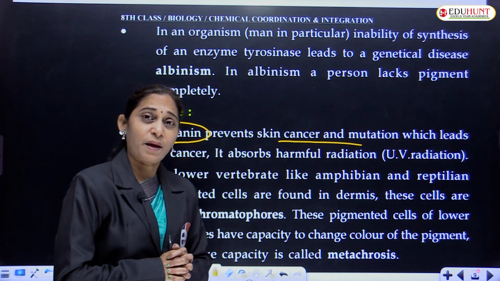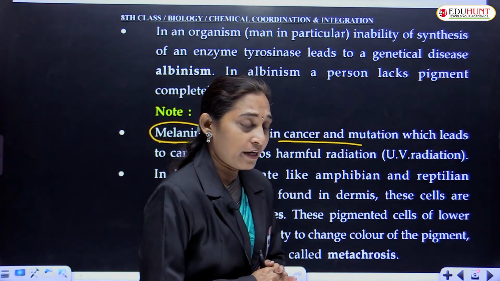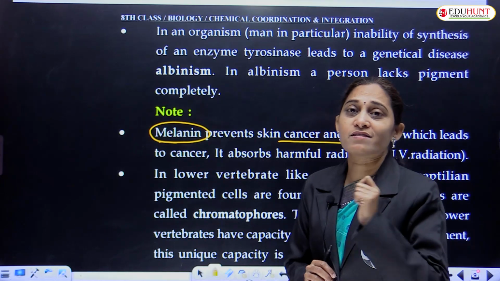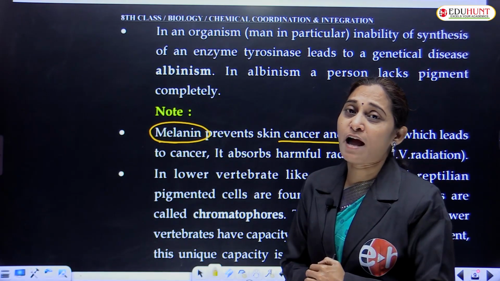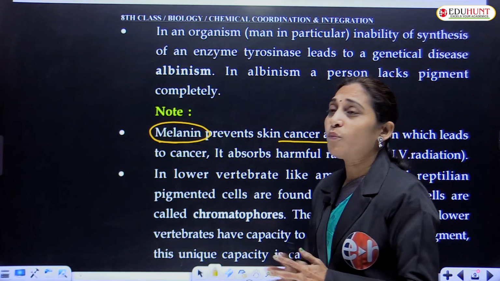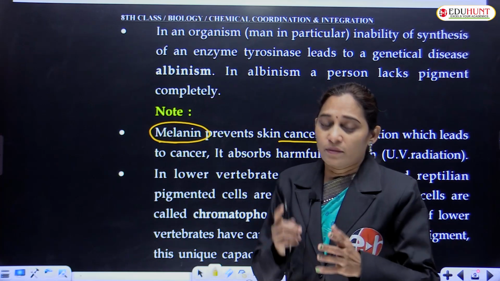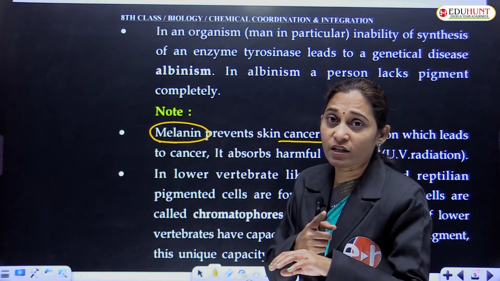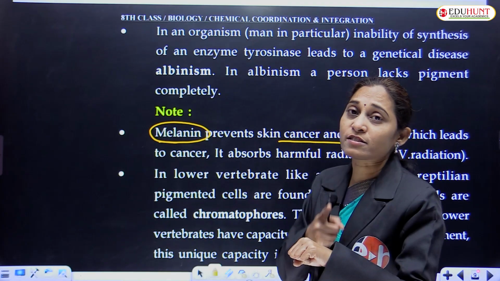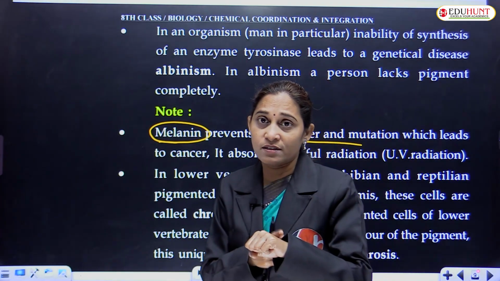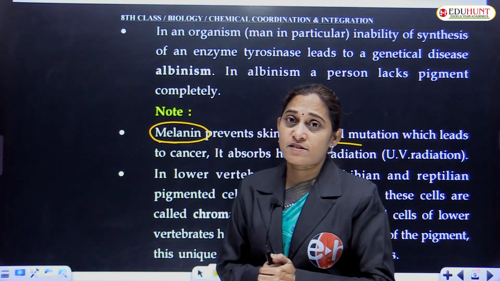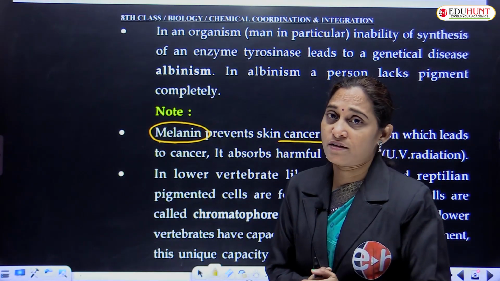Sometimes irreparable DNA damage occurs. That is, genes get damaged by the UV radiation. If the genes in the skin cells, epidermal cells, get this mutation, they may not synthesize the pigment that is melanin.